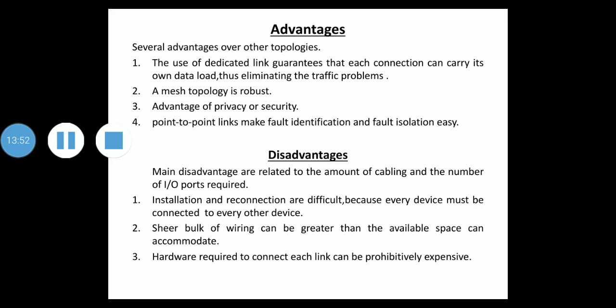So it may be in walls, ceilings or floors, the available space. The third and final disadvantage is the hardware required to connect each link, which may be IO ports and cable, can be prohibitively expensive. So for these reasons, a mesh topology is always implemented in a limited fashion, which is the particular example of a backbone connecting the main computers of a hybrid network that can include several other topologies.